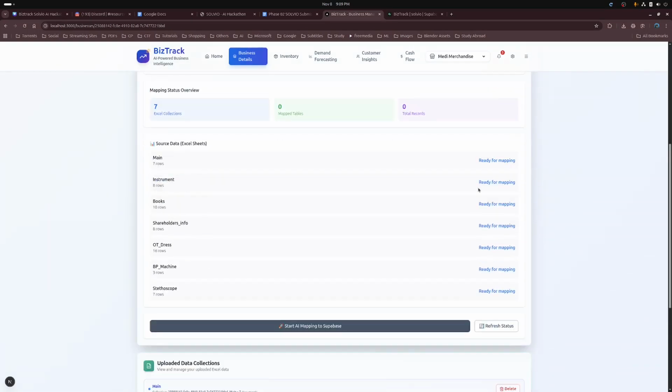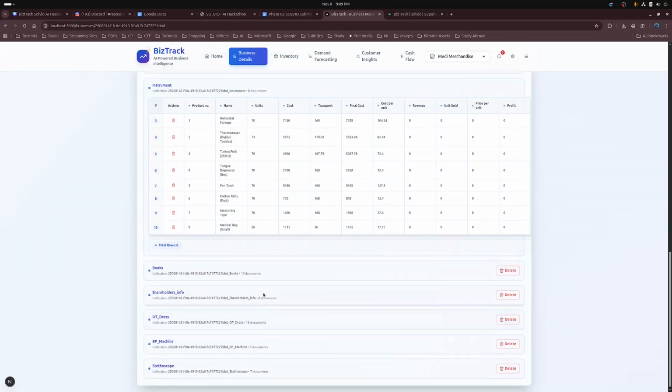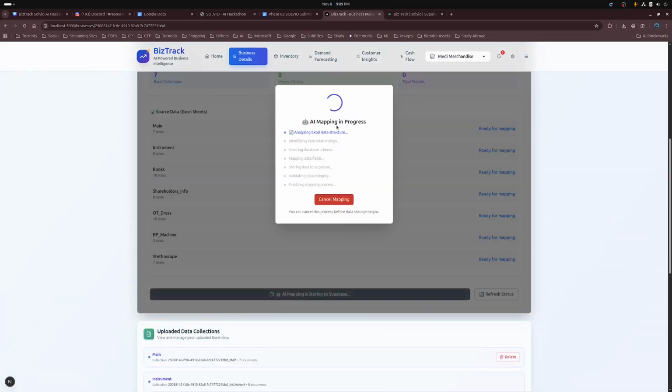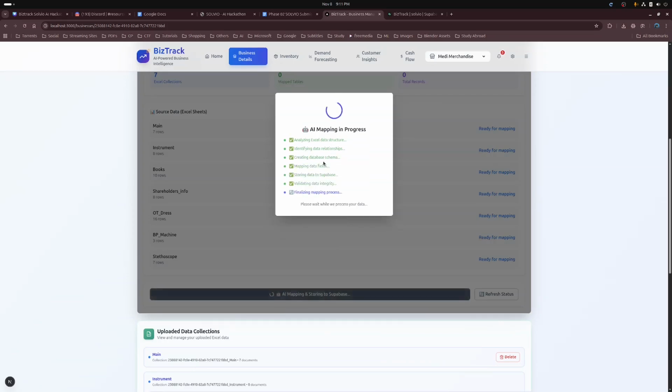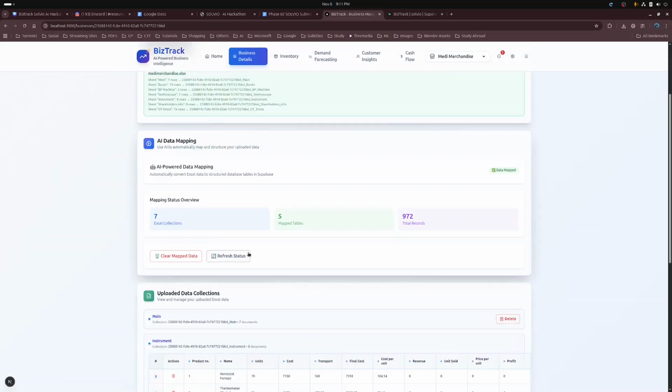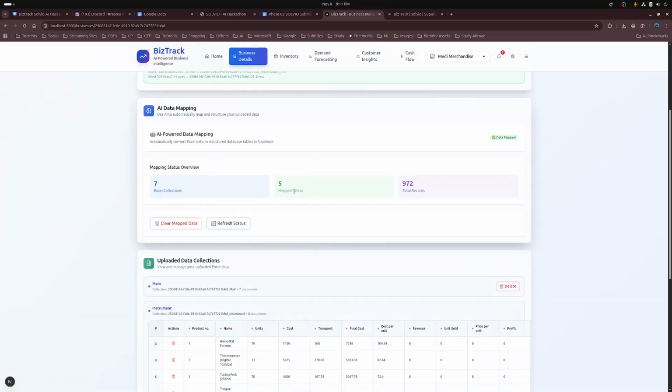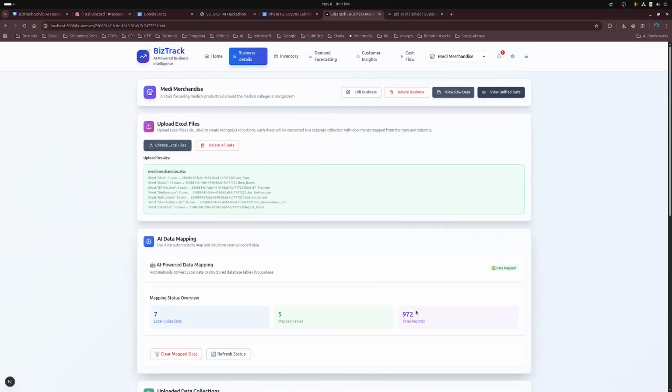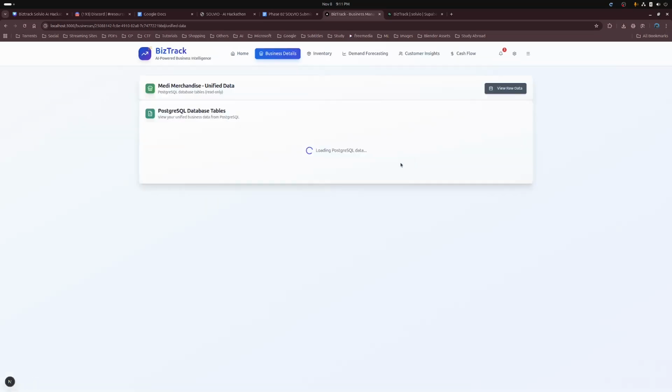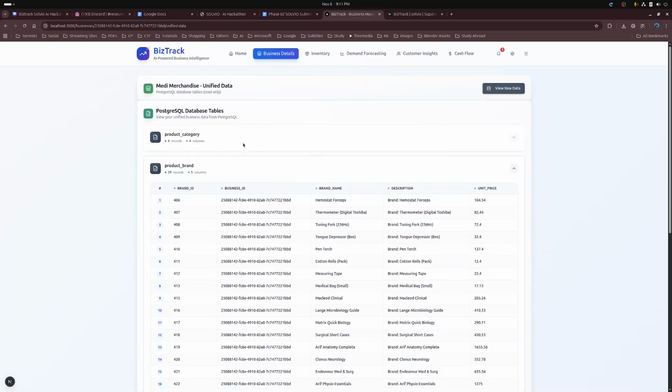From here, you can see that these are the data that is created here. And if you start AI mapping, it will start the process of mapping the data to the Supabase. It takes a little bit of time. After that, you can see the 7 Excel collections is just mapped into 5 databases, and 972 records are created, which you can view from the unified database as the PostgreSQL database, as you can see here.